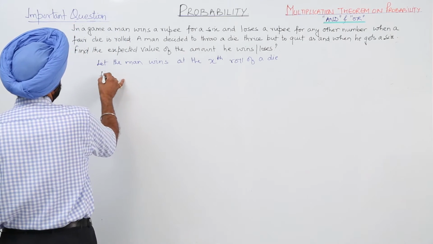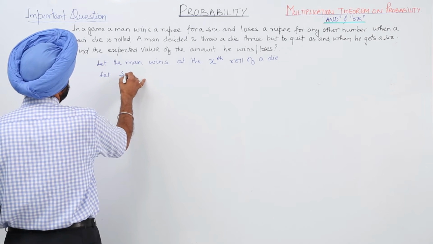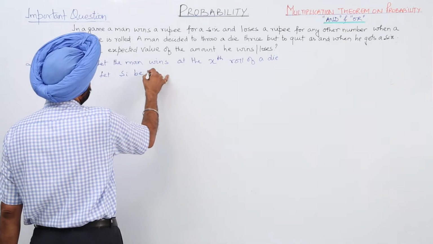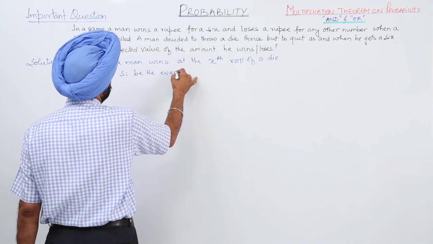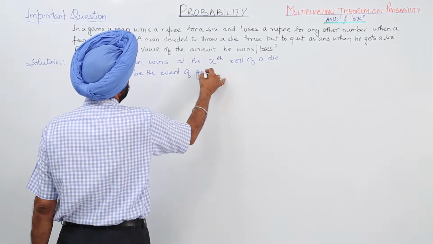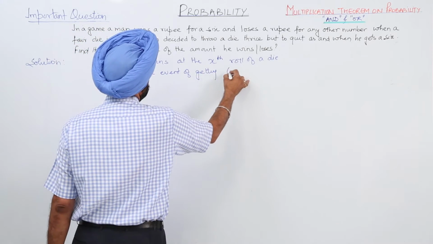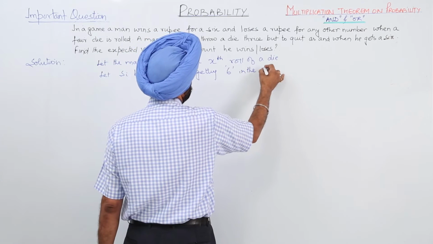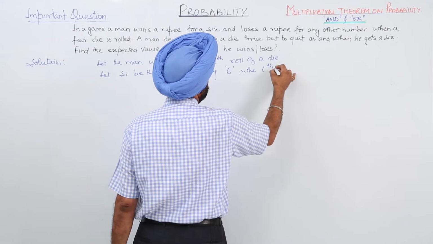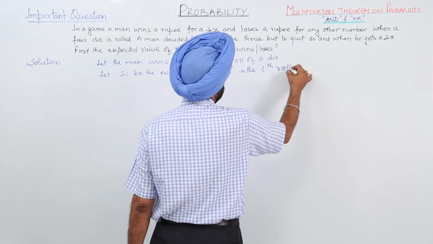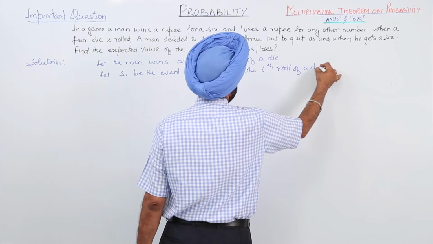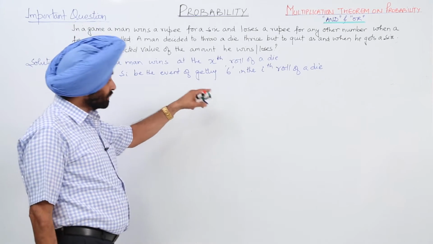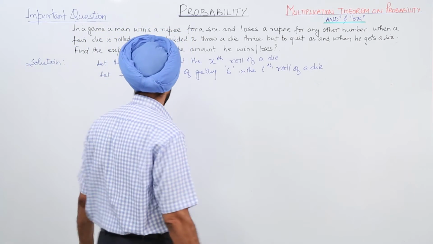Now, let Si be the event of getting 6 in the ith roll of a die.